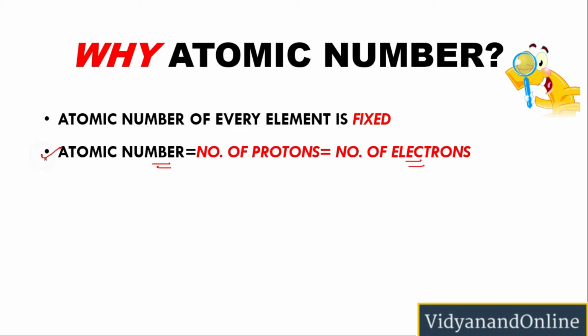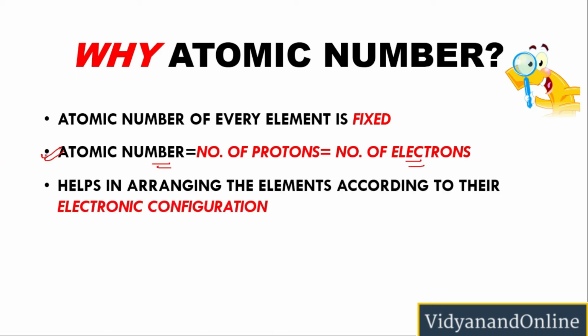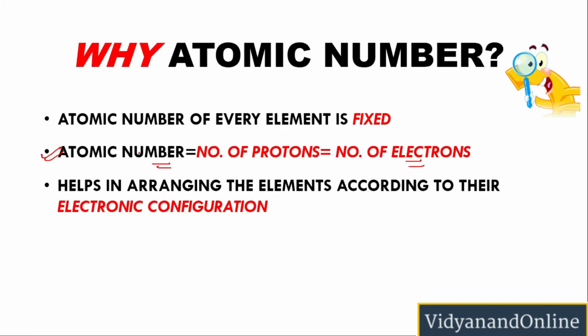Therefore, if we take atomic number as the basis of classification, it means we have taken a very good decision. Now the third point: the atomic number helps in arranging the elements according to their electronic configuration. The cause of periodicity seen in the properties is the repetition of similar electronic configuration after regular intervals. If you see the electronic configuration of alkali metals, you will find that all the elements that fall under this group have a similar electronic configuration and have only one electron in the outermost shell, and therefore they are grouped together in a single group.